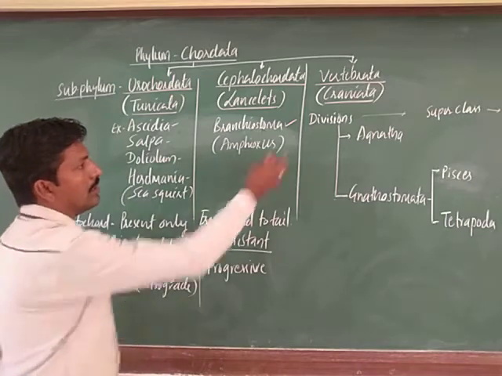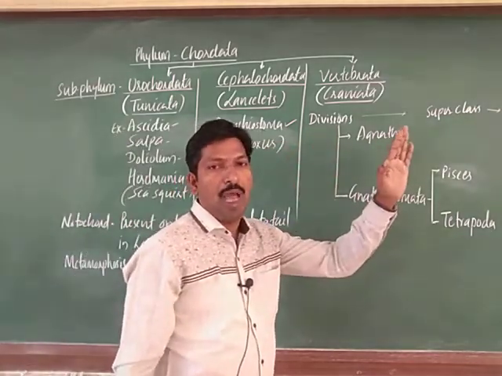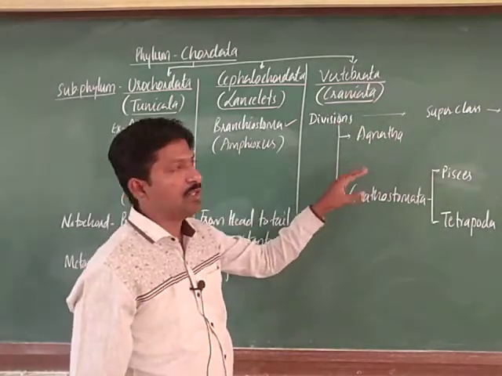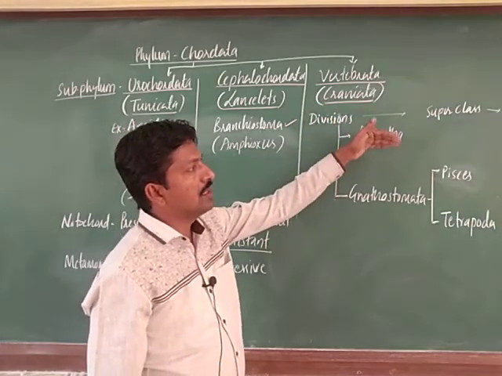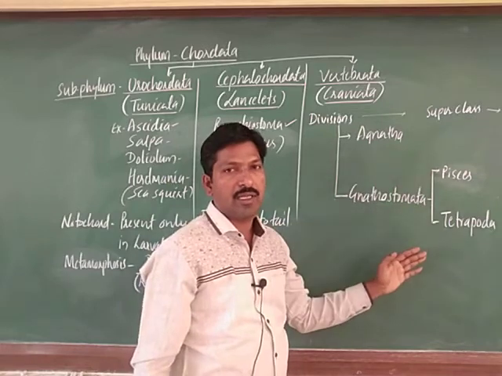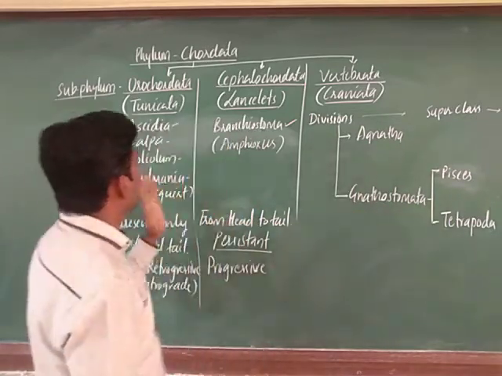And in Vertebrata there are examples from Pisces to all mammals. So all of these examples come under this one. Again there is a big classification, with divisions, superclass, class, and subclass, right. So in this way the categories are there. As per the taxonomical hierarchy we will see it later. First we will clear these two.